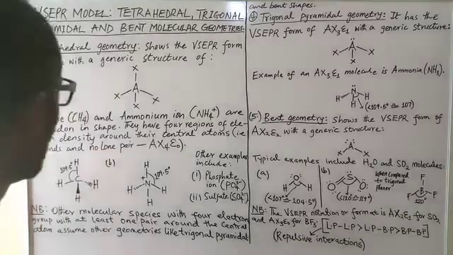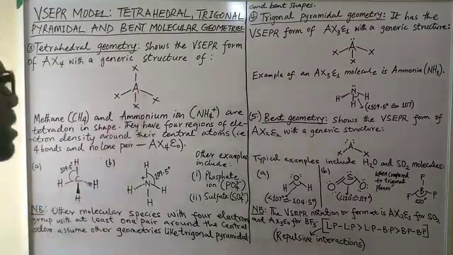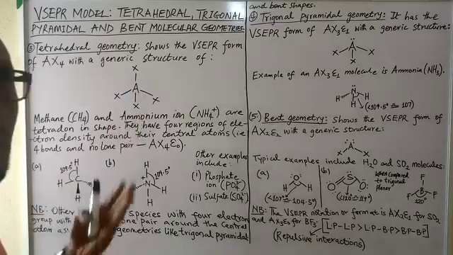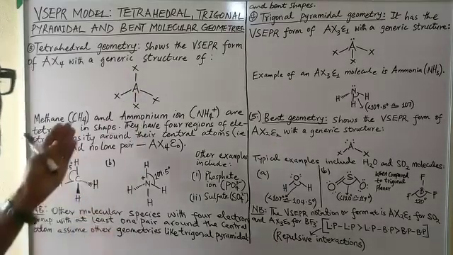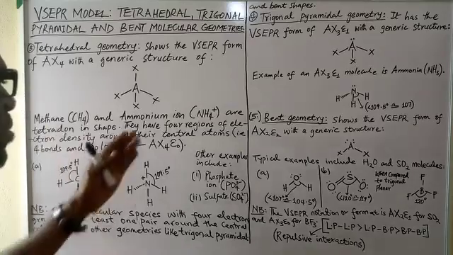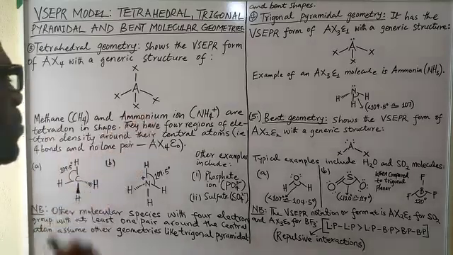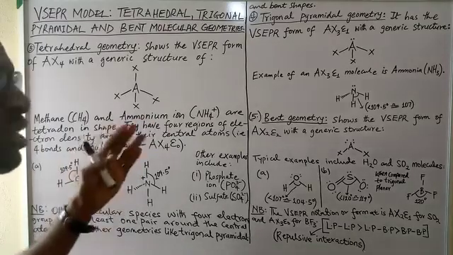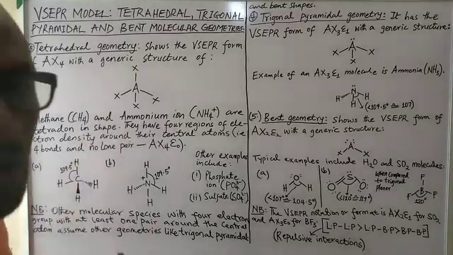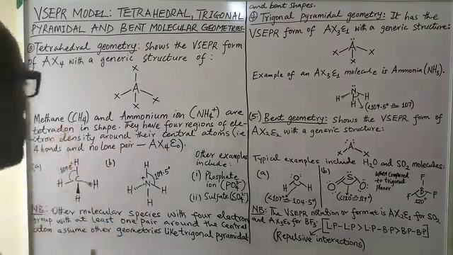So we have 4 things covalently bonded to the central atom without the presence of any lone pair of electrons. You can see this kind of molecular geometry in molecular species such as methane. You can as well see it in ammonium ions. These molecules and many more are said to be tetrahedral in shape.